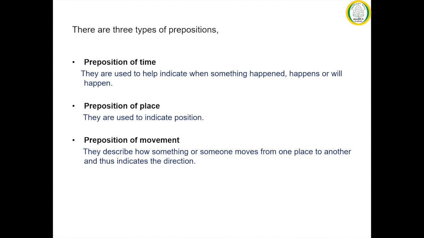Preposition of place indicates the position of something, that may be an object or a noun. Preposition of movement is used to describe how something or someone, that is the subject of interest in a sentence, moves from one place to another, and thus indicates the direction.